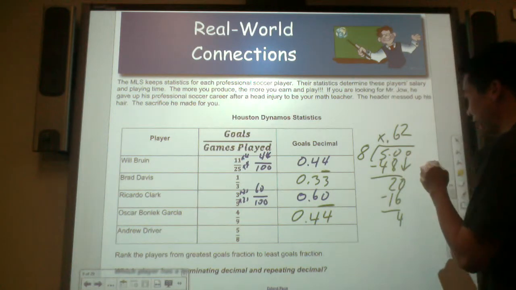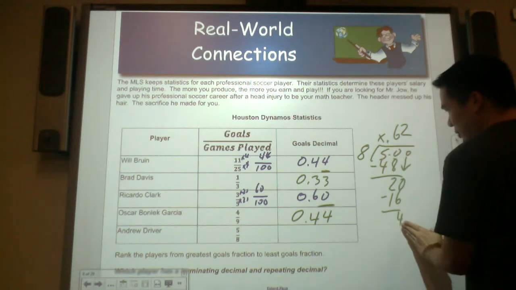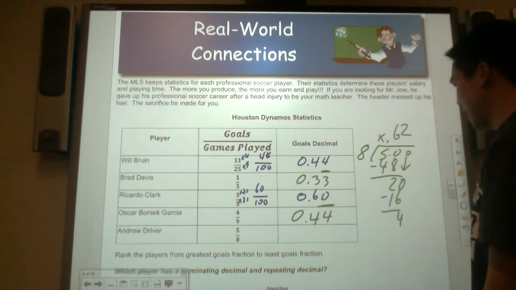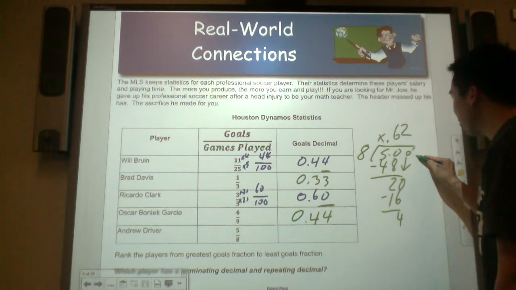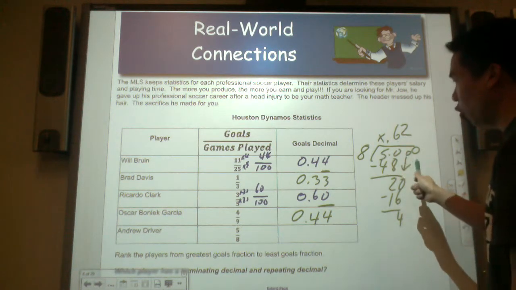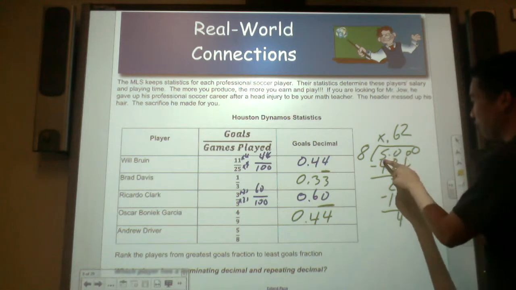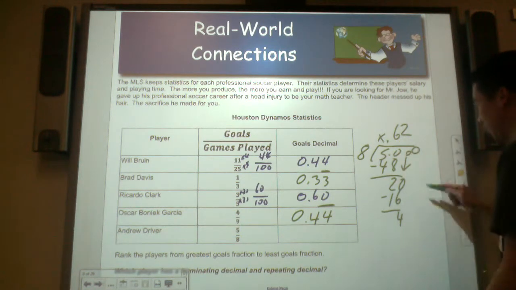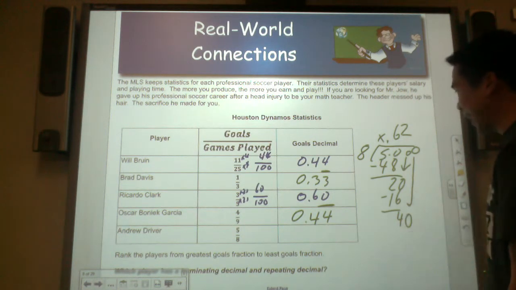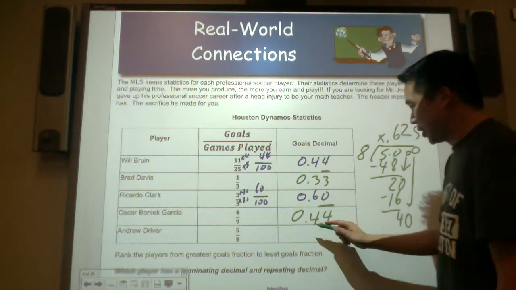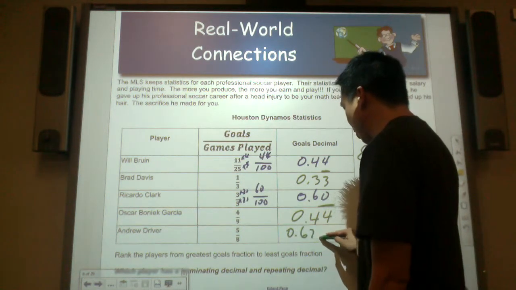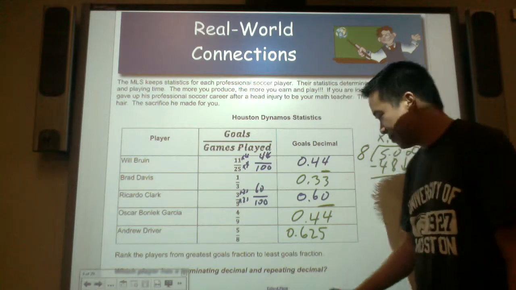I'm done. No, not yet. Is anything repeating here? Not quite. So let's add another 0 here, because 5 wholes is the same thing as $5, and also 5 decimal point 000 to the thousandths place. Now can 8 go in 40? 5 times. So our decimal is 0 and 625 thousandths.